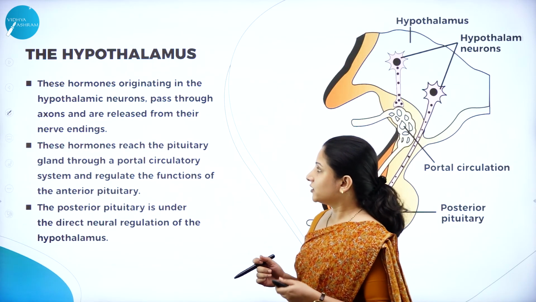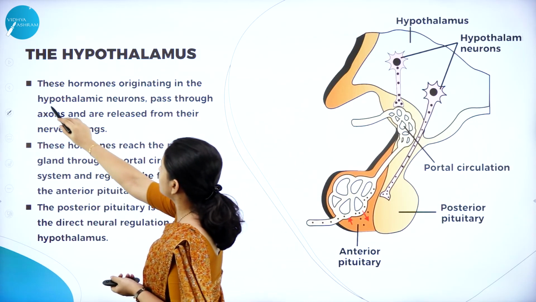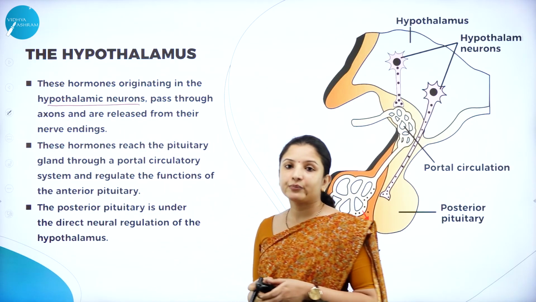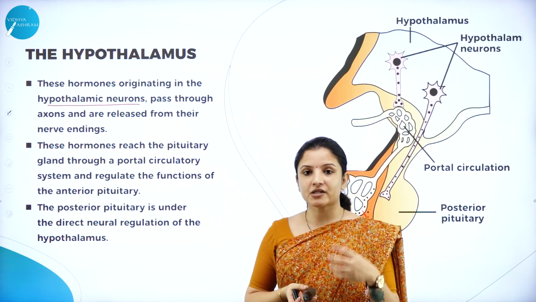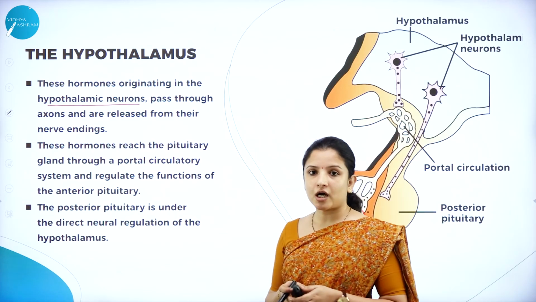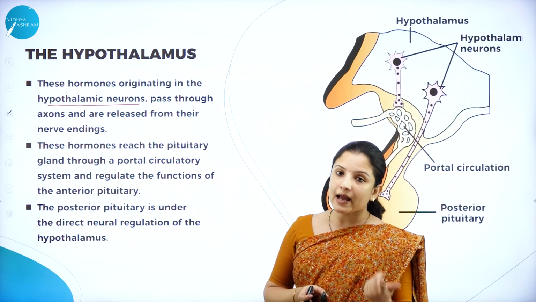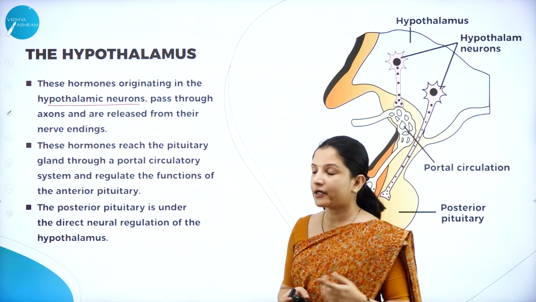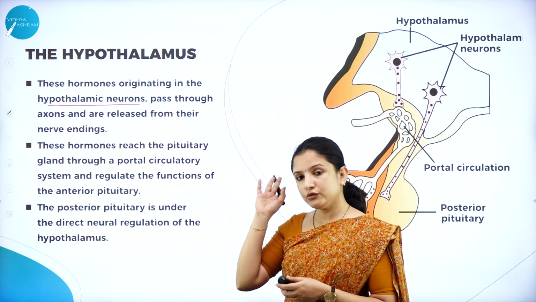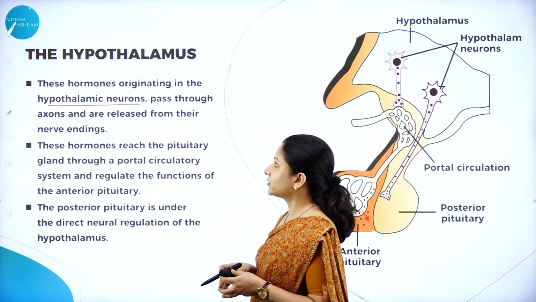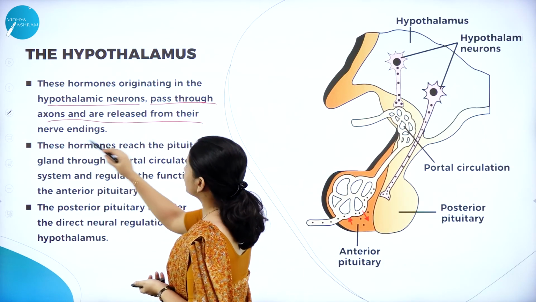hypothalamus. Next, moving further. These hormones originate in the hypothalamic neurons. We had studied, right? In the hypothalamus, there are a lot of nerve cells, or neurons, which help in secreting. So both the releasing hormone, gonadotrophin releasing hormone, and the inhibiting hormone, somatostatin, are secreted by the neurons present in the hypothalamus, and they pass through the axons and are released from the nerve endings.